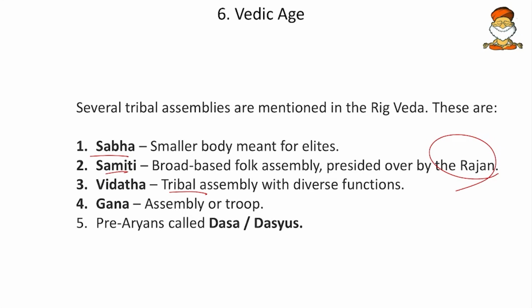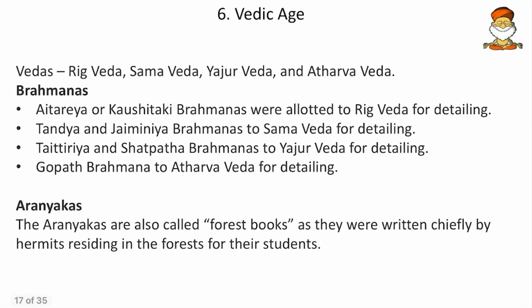Then Gana, an assembly or troop, a piece of the army we can say. Then the pre-Aryans, who are called Dasas and Dasyus. Then come to the next: in the Vedic age we have Rigveda, Samaveda, Yajurveda and Atharvaveda. Then come to the next, Brahmanas.